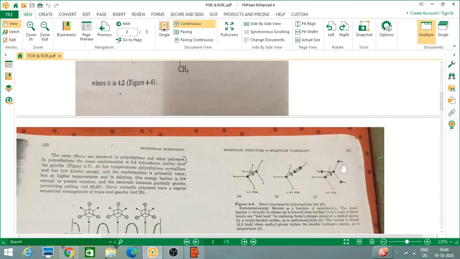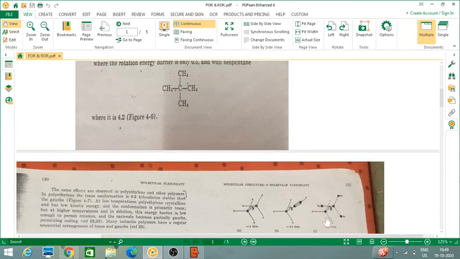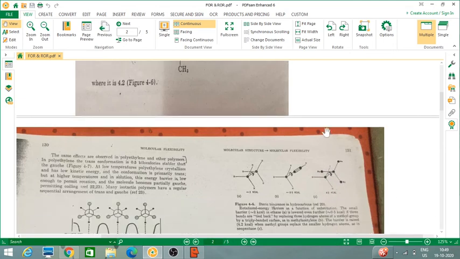Me is methyl radical. So this structure is written here: C H H H, and to this carbon there is CH3, CH3, CH3. Because of that, there are too many hydrogens, causing steric hindrance. The more the steric hindrance, the more energy is needed to rotate it. Therefore, 4.2 kilocalories.